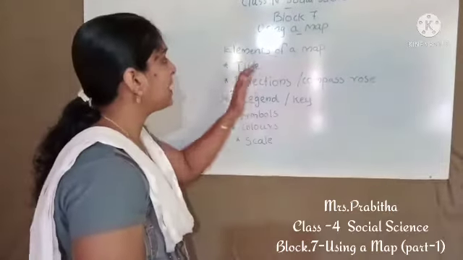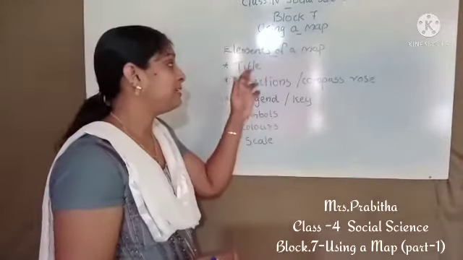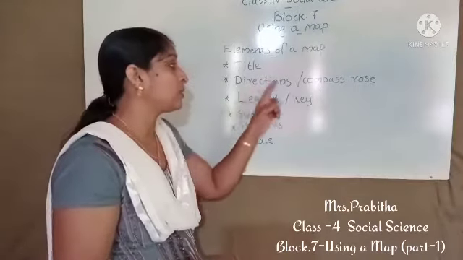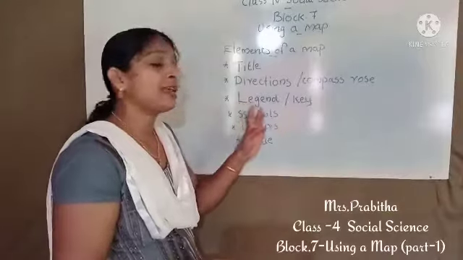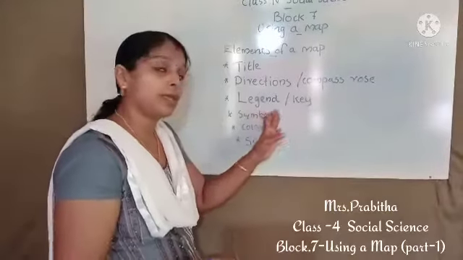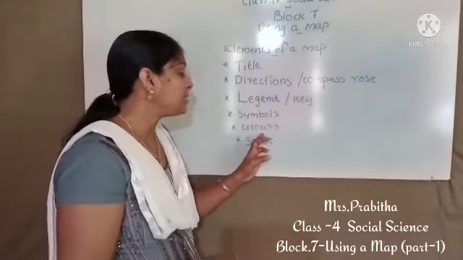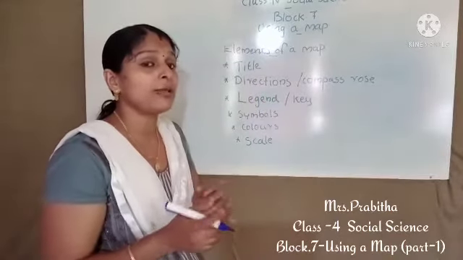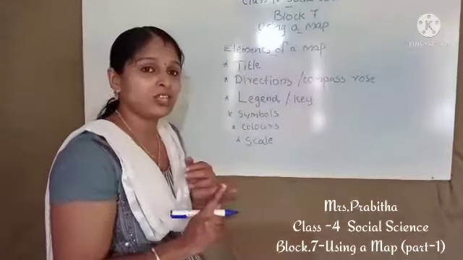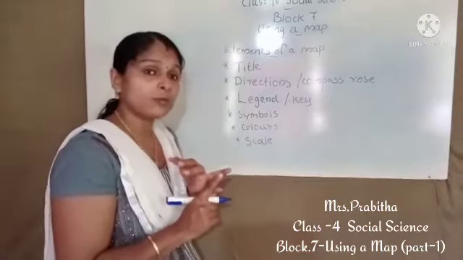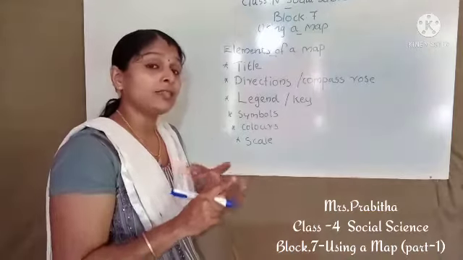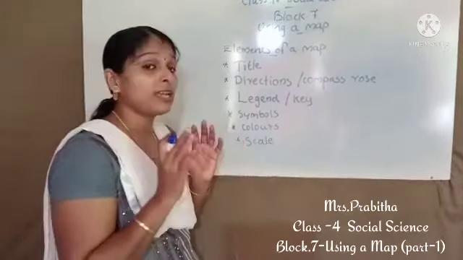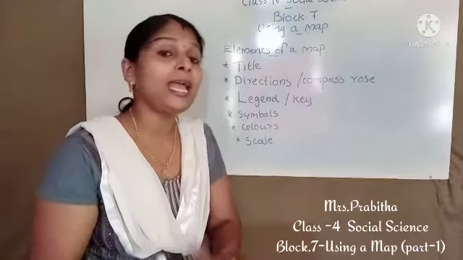Which are the elements needed for a map? A title is a must. Title, directions or compass rose, then legend or key, symbols, colors and scale. These are the elements used to make a map. So what are the elements used to make a map? Title, directions or compass rose, legend or key, then symbols, colors and scale. These are the different elements used to make a map.